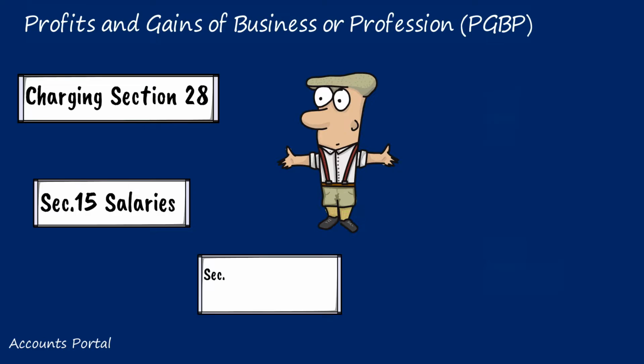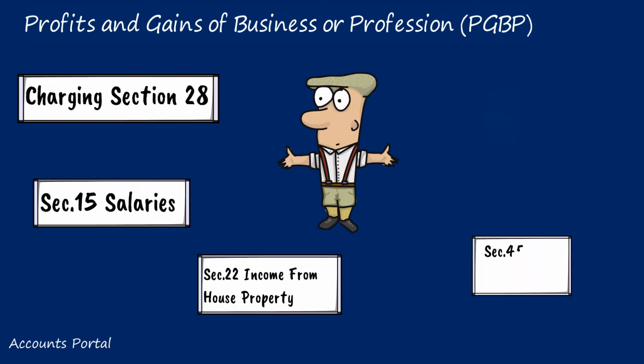Similarly, when we went to house property in section 22, we learned that the annual value for that year should be computed and taxed in that year. In capital gains, section 45 says in the year of transfer, and transfer is very clearly defined in section 2 clause 47.